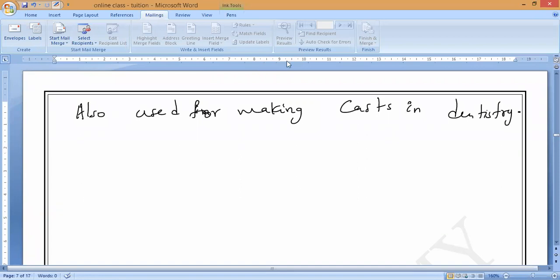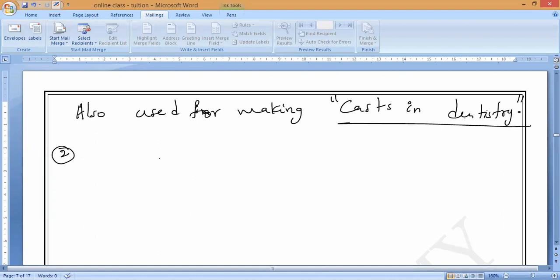Tarani, Pushpa, ask your father what is the meaning of a cast in dentistry, and send that pic to our group. Everybody, let them see the real one. Send that pic if possible. Is it okay? Okay, sir. Don't forget it. Ask your father about casts in dentistry, which are made with POP, and send it in the group.